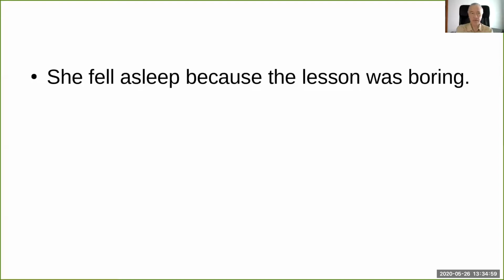So here we have a sentence with because joining two clauses. She fell asleep because the lesson was boring. Notice that unlike the coordinate conjunctions, we do not need a comma before the because. You can put one in if you want. I wouldn't in this sentence. I would only do it if I had very long clauses and I needed to emphasize that one clause had finished and another one was about to start. But you don't need it.